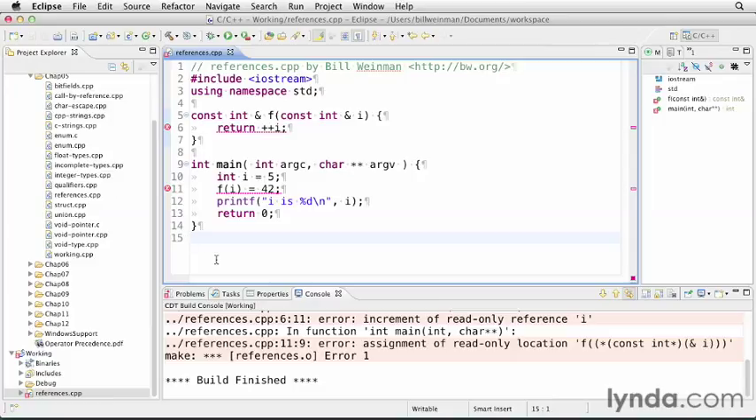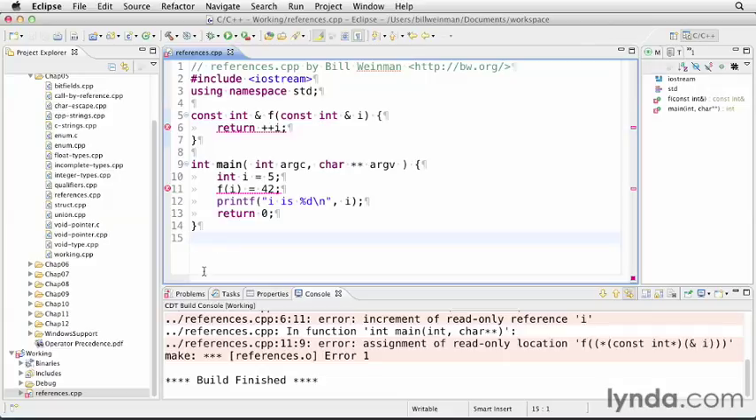You need to be aware that there's a lot of code out there that uses non-const references, including quite a bit of the standard template library. So you just need to be conscious of this effect. References are very powerful and very common in C++. We'll be using references quite a bit, and you will gain much more experience with them in the rest of this course.